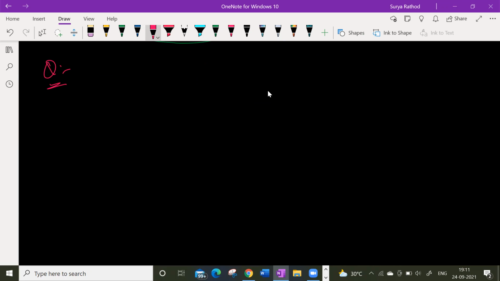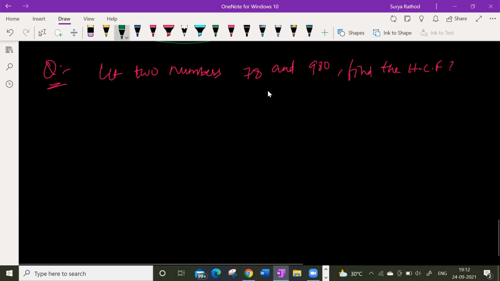I'm just considering two numbers, let us say 78 and 980. Okay, and we need to find out the HCF of these two numbers here. Find the HCF of these two numbers.